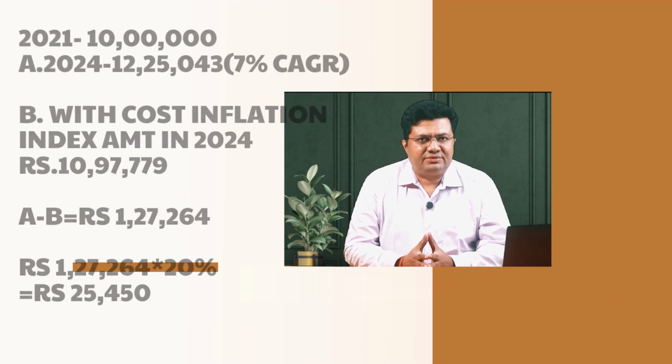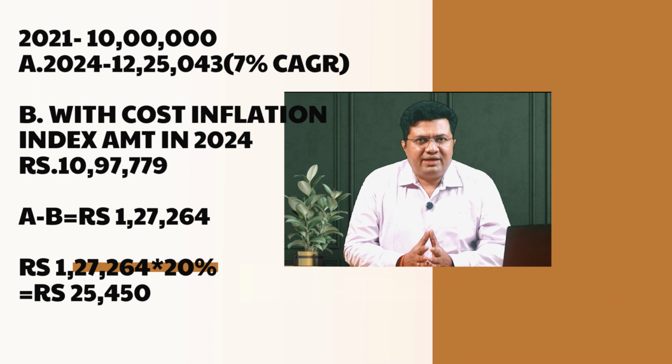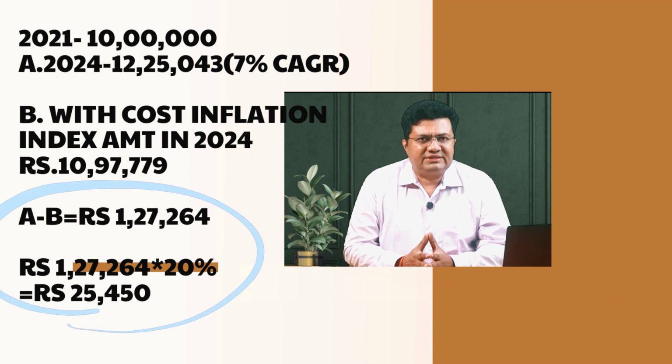For example, let's say I invested 10 lakh rupees 36 months back, and with a 7% compounded return, my value will be rupees 12 lakh 25,043. If my indexed value with cost inflation index is 10,97,779, then I will be charged 20% on the difference of these two amounts, that is 1,27,264, which is rupees 25,450.